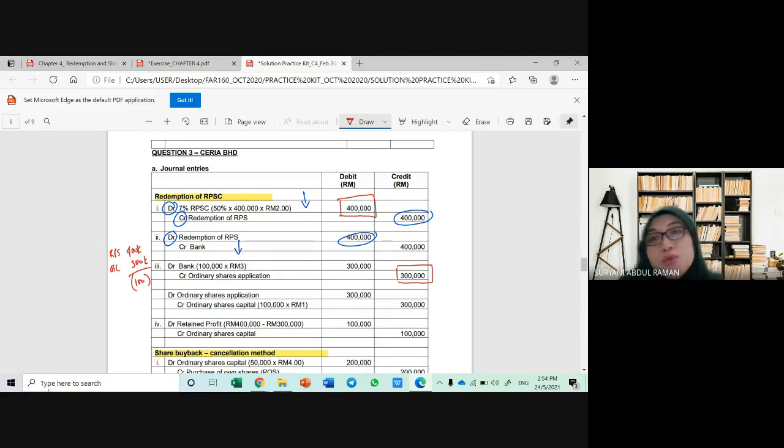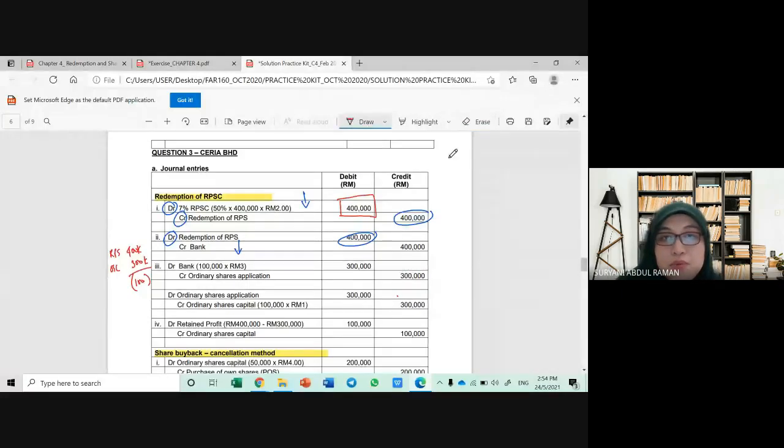So where to get this 100,000? As I told you, we only have two methods, because capital cannot be touched. It's either you sell shares or you take it from profit. But since the selling of shares is still not enough, the balance of 100,000 will be taken from where? From your retained profit.